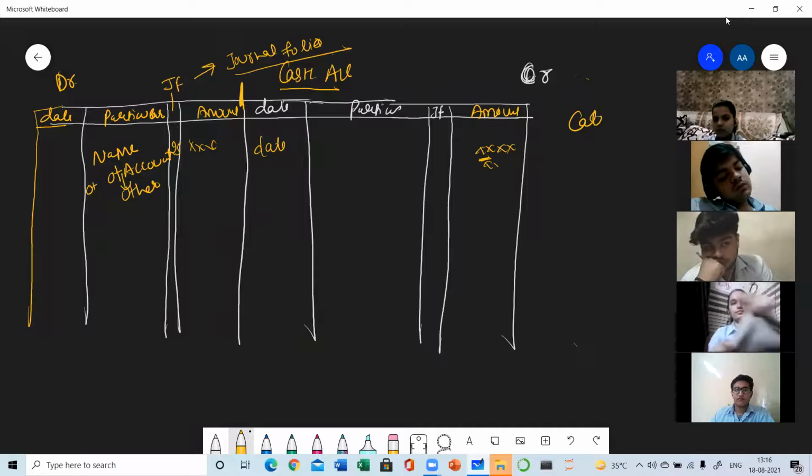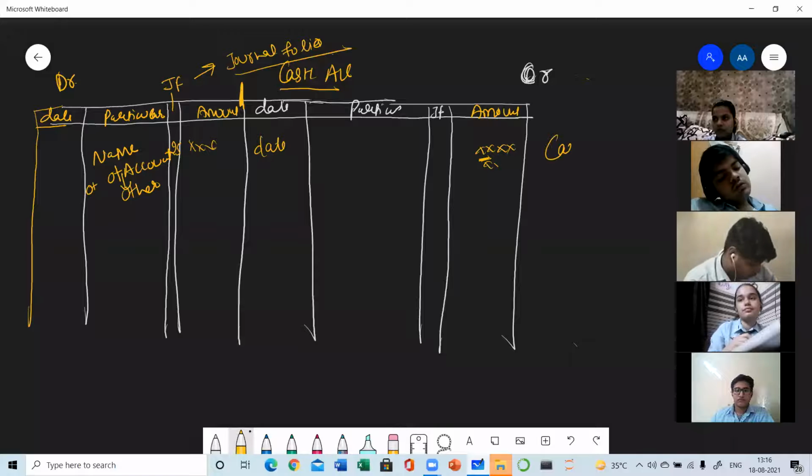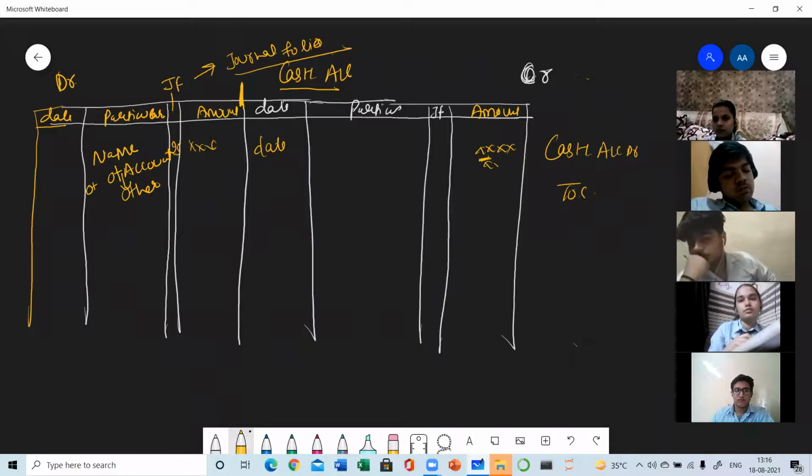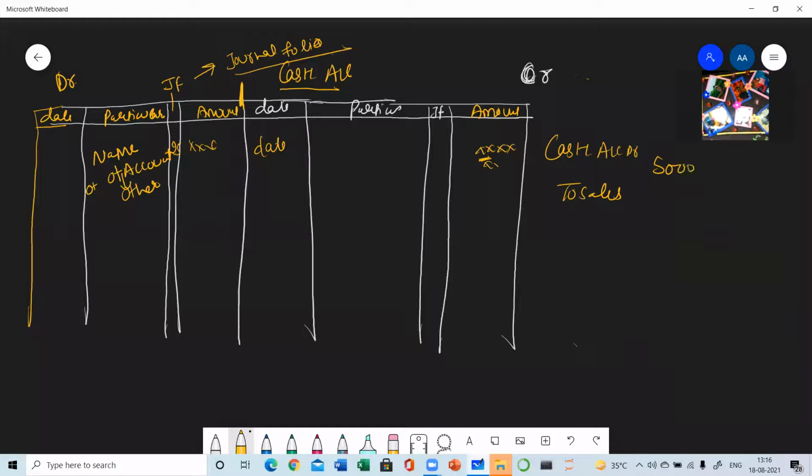The journal entry will be cash account debit to sales, and suppose the amount is 5,000. Now I am explaining how this entry will be written in the ledger. Please listen carefully.